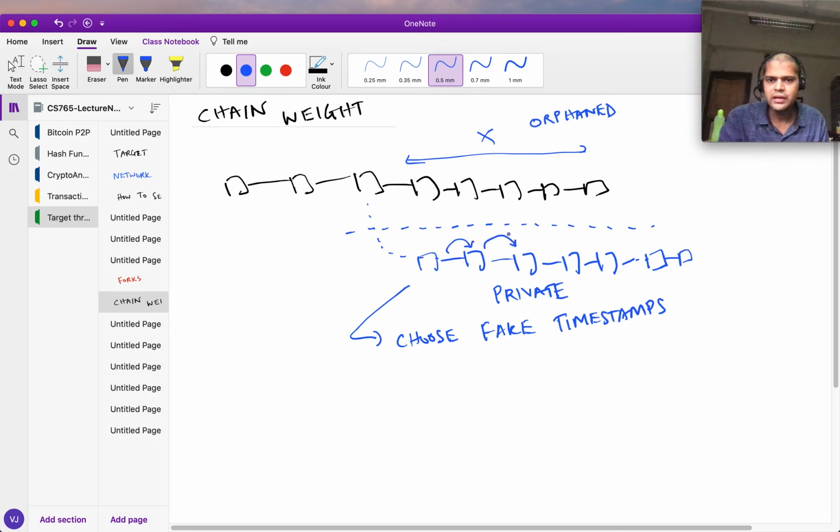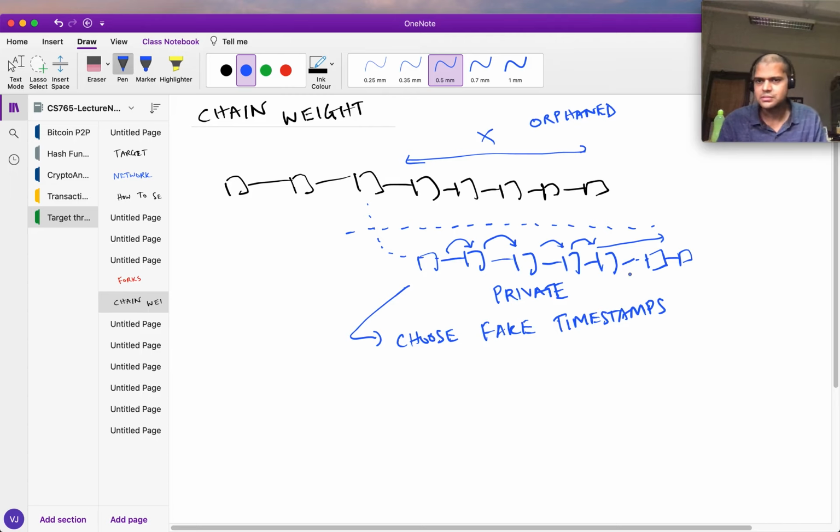Let's say every second he generates a block. But he puts a timestamp pretending that it's taken him 10 minutes to generate a block. So he does this all the way, he generates a block every 1 second, and everybody else is taking 10 minutes to generate a block. So very quickly he's able to generate a chain which is longer than the honest chain, and